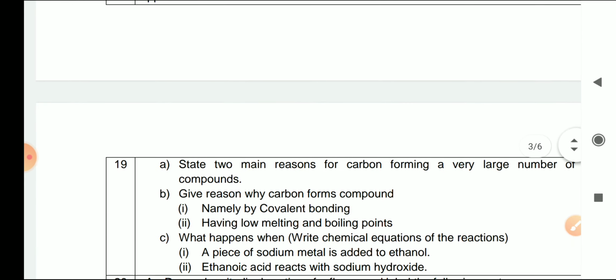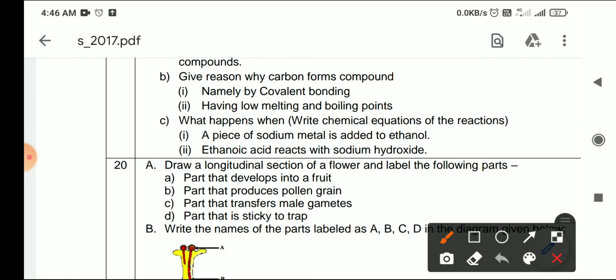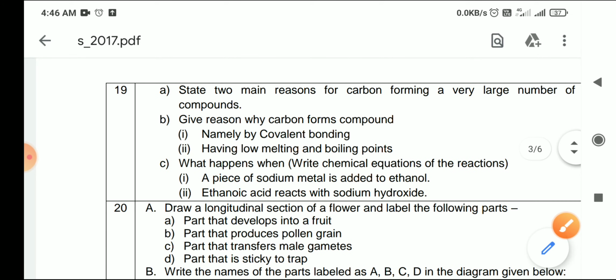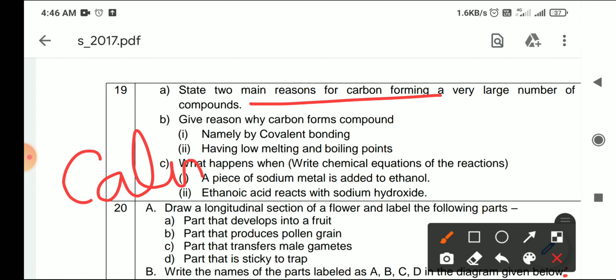Question number 19. Here the question is: state two main reasons for carbon forming a very large number of compounds. So what could be the two possible reasons? See, why are carbon compounds so large in number? Because of these two properties. The first is catenation. The second is tetravalency.